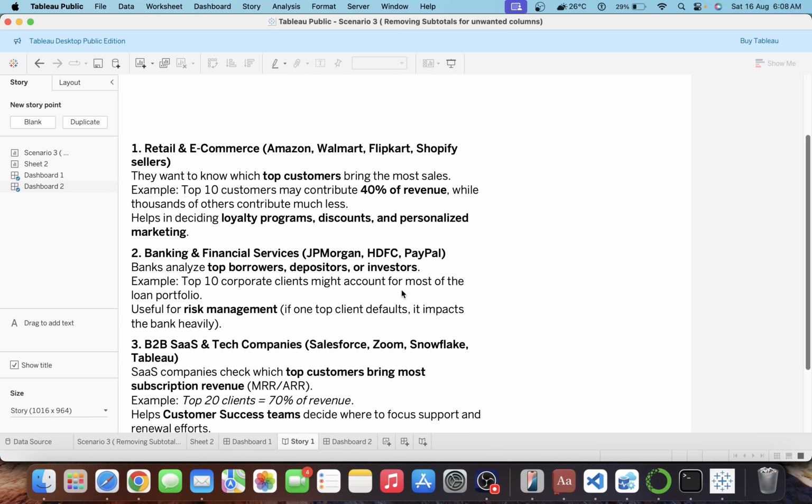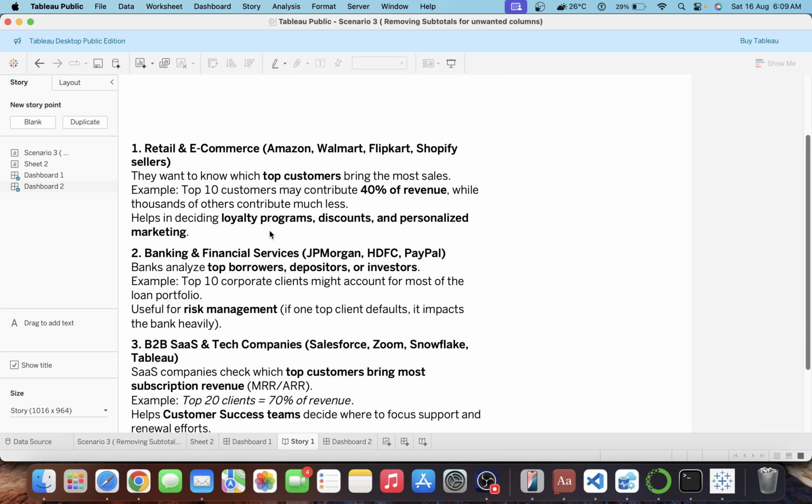Which company and which vertical needs this kind of analysis? Suppose you are working at a retail e-commerce company like Amazon, Walmart, Flipkart, or Spotify. They want to know which top customers bring the most sales. For example, the top 10 customers may contribute 40% of revenue, while thousands of other customers contribute much less.